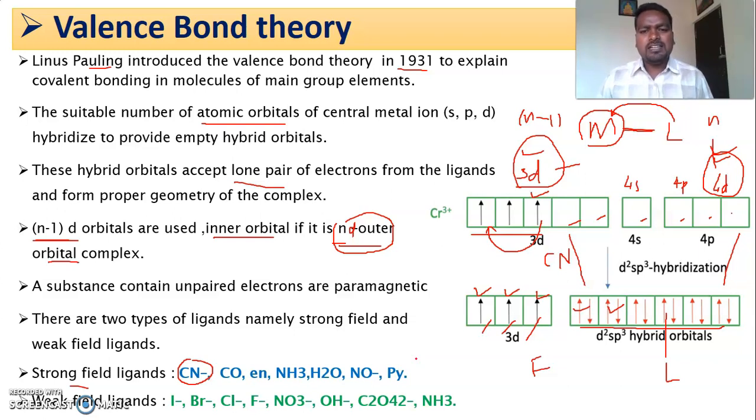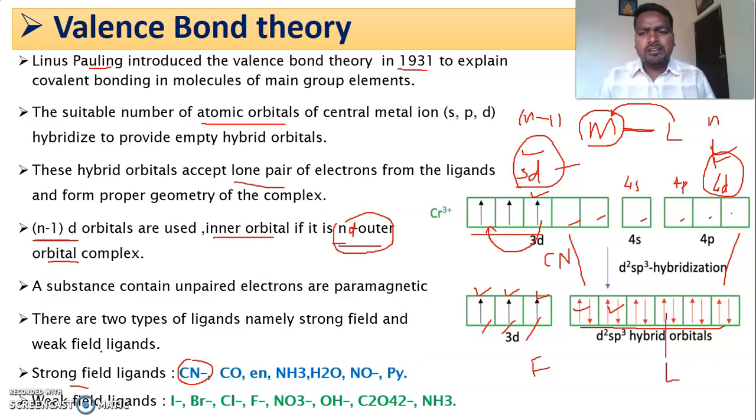Once again, dear students, the valence bond theory is very simple. According to this theory, during coordination bond formation between the central metal ion and ligand, the empty orbitals of the metal ion undergo hybridization to form hybrid orbitals. The electrons of the ligand occupy these hybrid orbitals to form a suitable geometry.